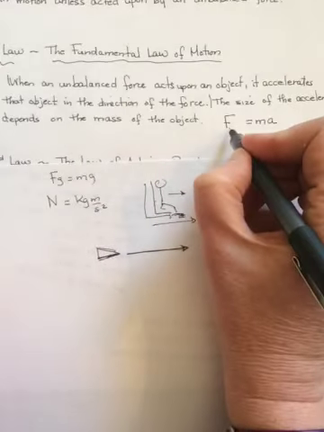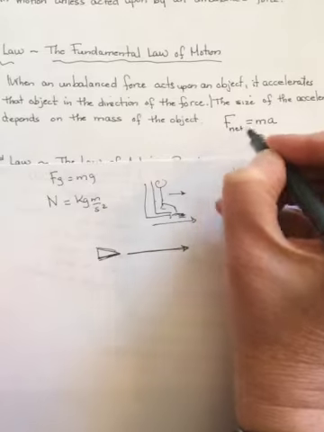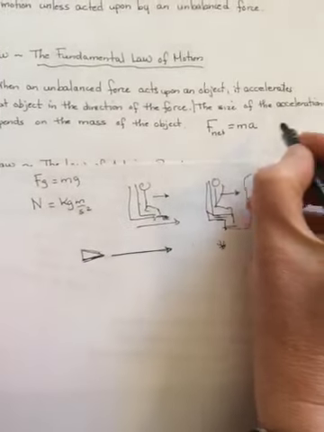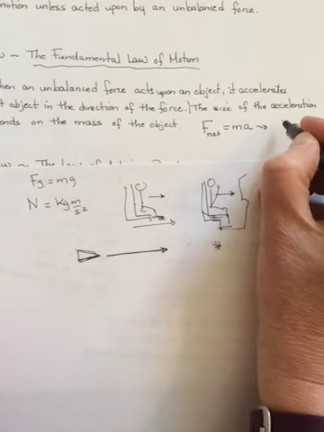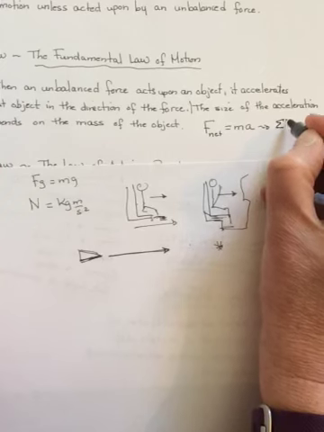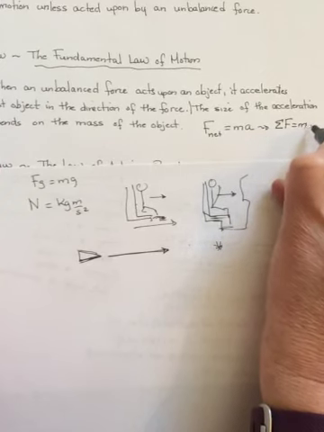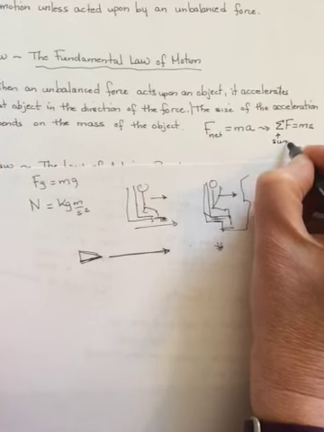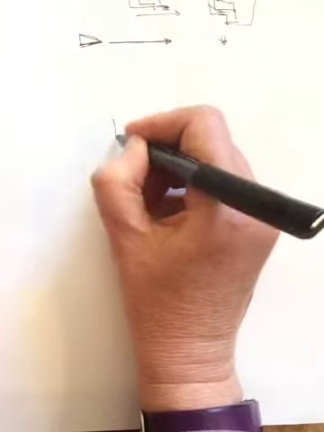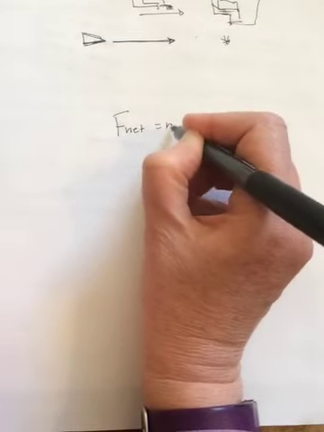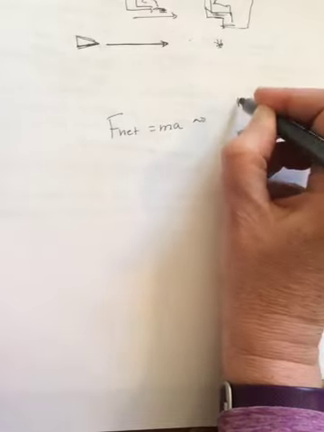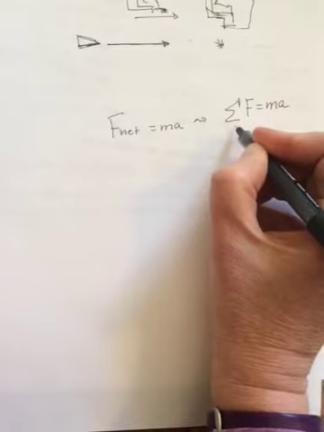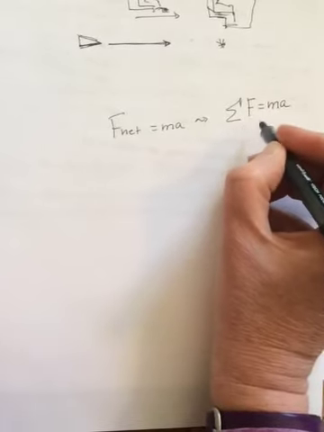And it's an unbalanced force. It's the net force. It's the total of all the forces acting on the body. Okay? So it's F net equals ma. And I usually write F net as sigma F equals ma. And I don't know if you've seen the sigma yet, but it simply means the sum. So let me make it bigger. So F net equals ma, which is the same as saying the sum of all the forces. This symbol is a Greek letter, sigma, and it simply means the sum.